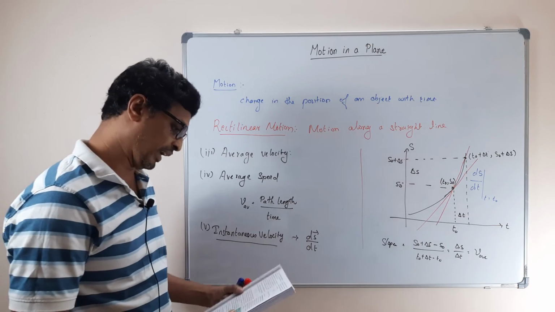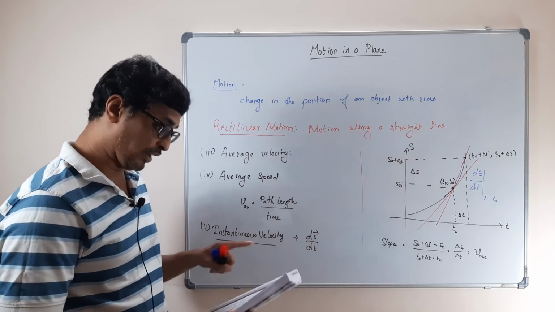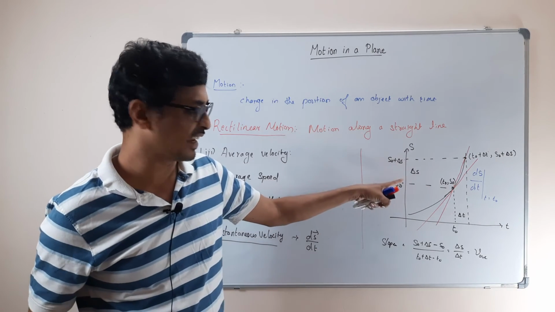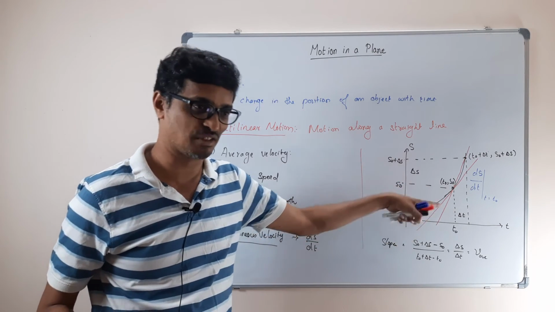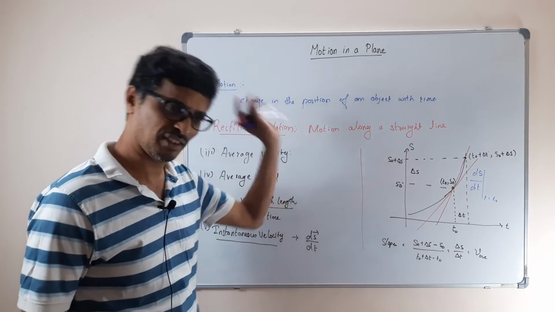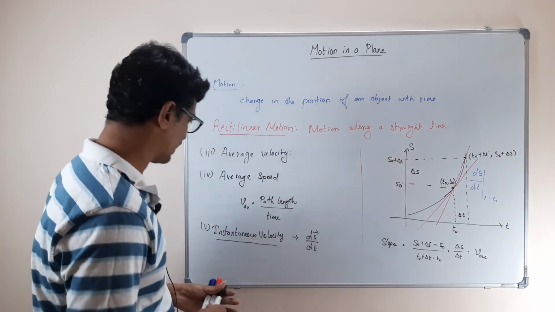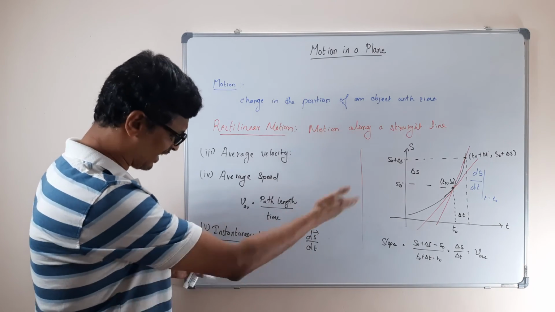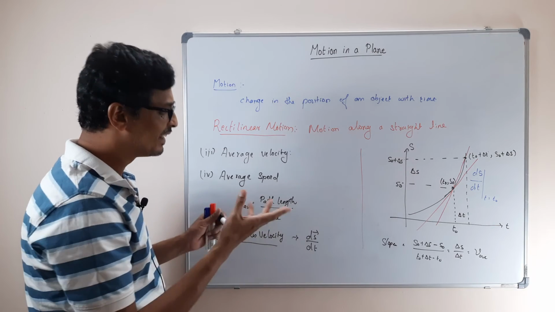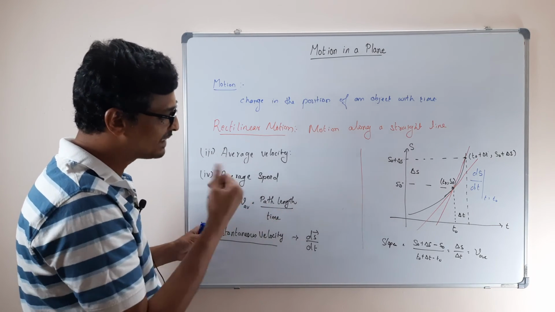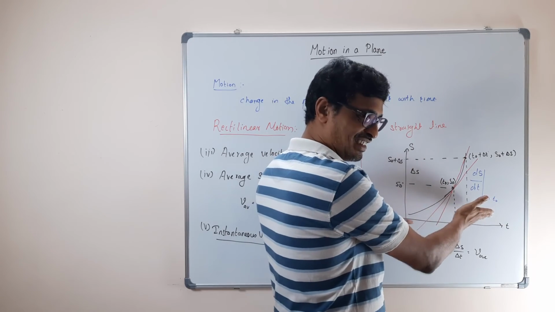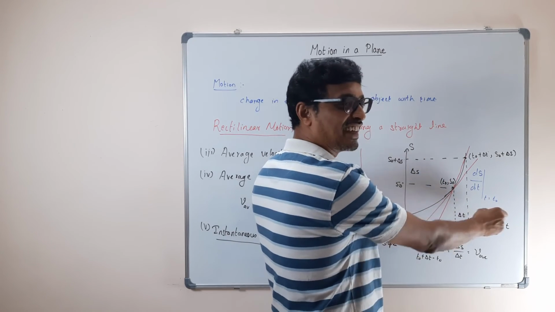In the same way, the symbol here, in your book they have written delta x. I wrote it as delta s because we got confused with the x-axis and y-axis. If in a book they write delta x, you can do it. Usually distance is shown by delta x, because position vector is always shown as x. The reason they use x is we are dealing with one dimension. Here I drew two dimensions.